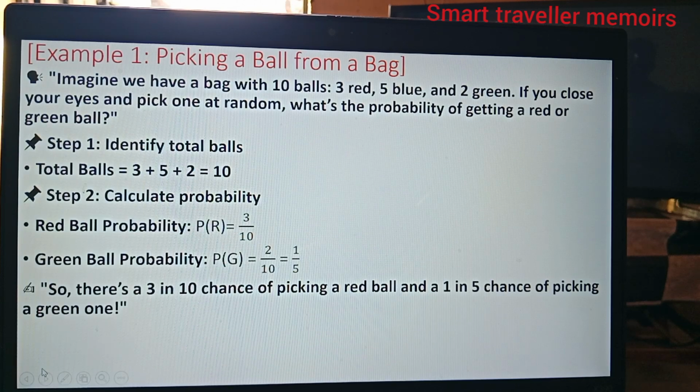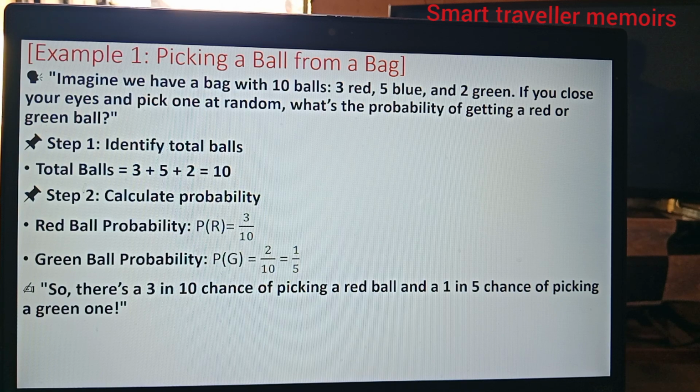Example 1 is picking from a bag. Imagine we have a bag with 10 balls: 3 red, 5 blue, and 2 green. If you close your eyes and pick one at random, what's the probability of getting a red or green ball? The first step is to identify the total number of balls. The total will be the 3 red plus the 5 blue plus the 2 green, and you have 10 balls.